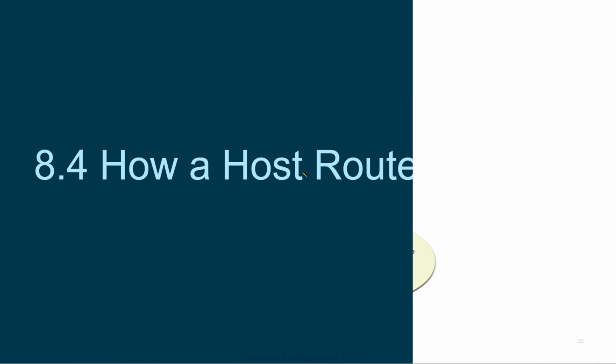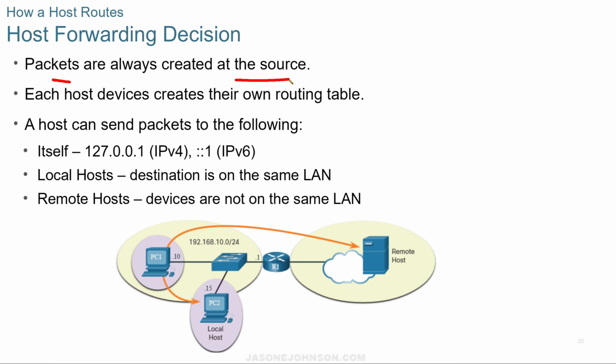So how a host routes. Packets are always created at the source. Each host device creates its own routing table. A host can send packets to the following: itself, 127.0.0.1 for v4, or ::1 for v6; localhost, where the destination is on the same LAN; and remote host, where the devices are not on the same LAN.